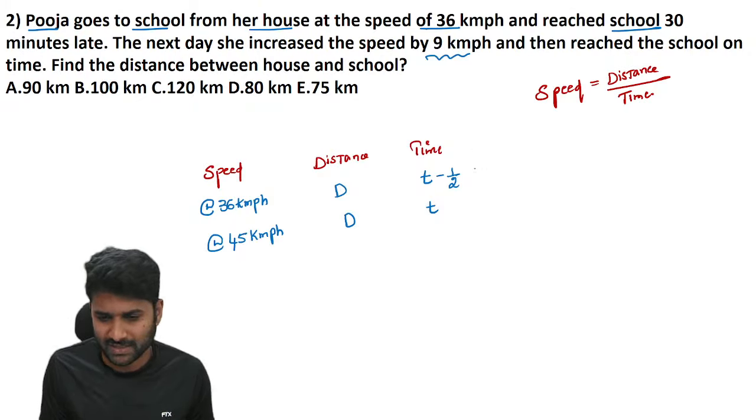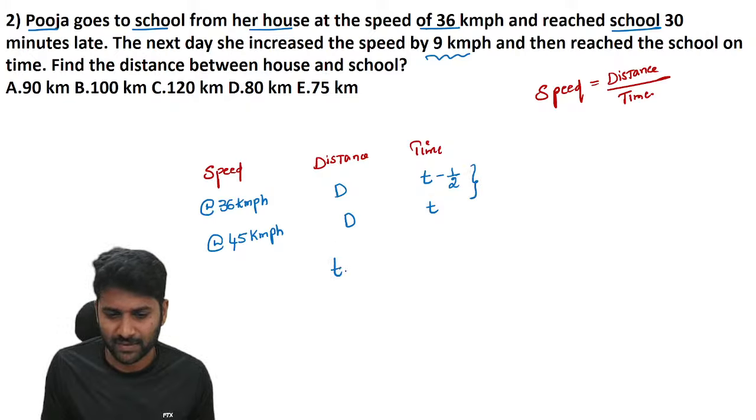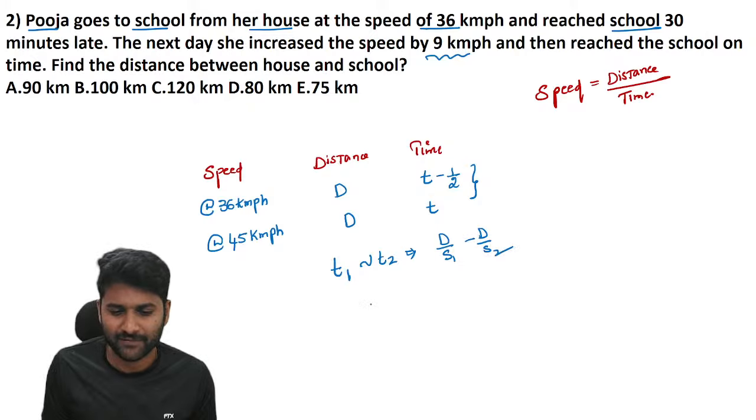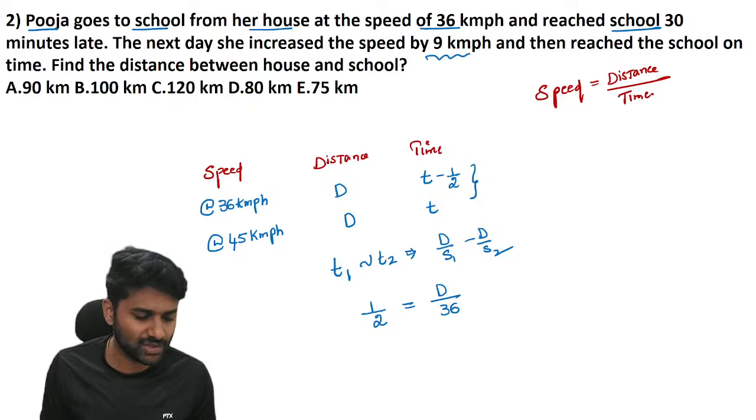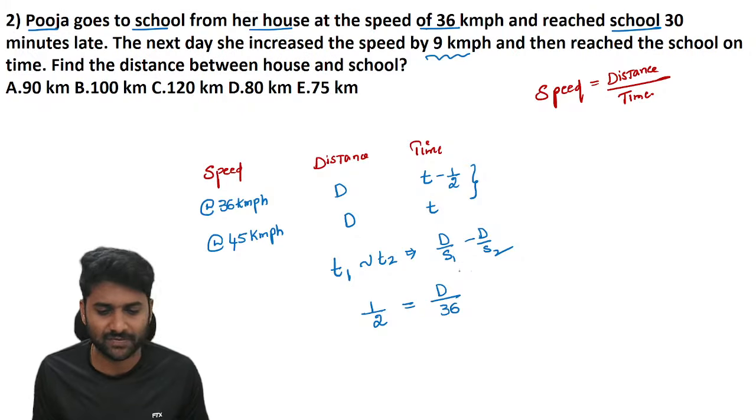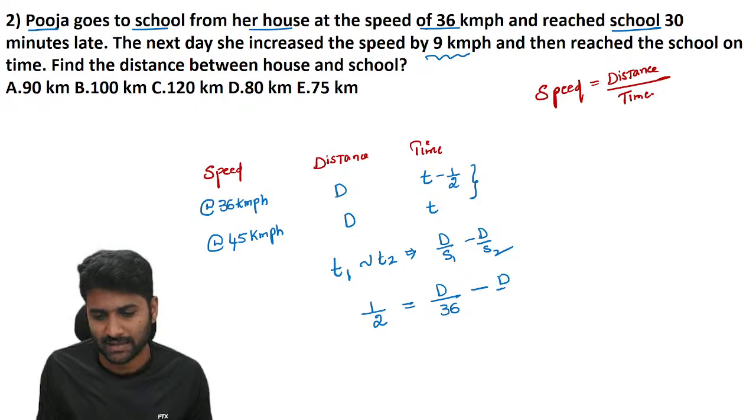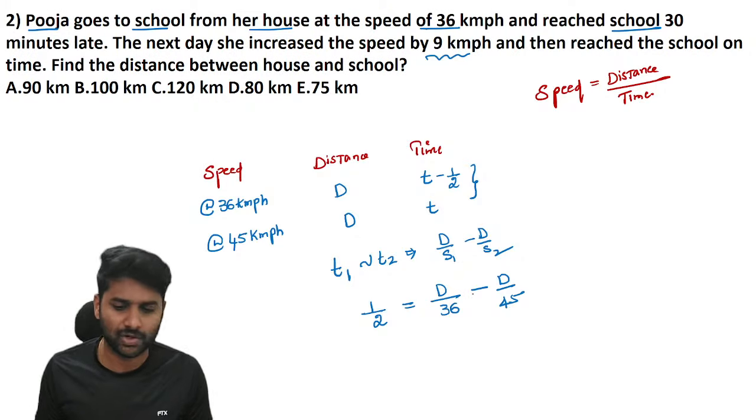Now you can check here the difference of timing. Let us consider T1 and T2. Time is distance by speed. So the difference of timing is half an hour, and the distance is the same in both cases: running at a speed of 36 km per hour, and the same distance running at a speed of 45 km per hour, he reaches on time.